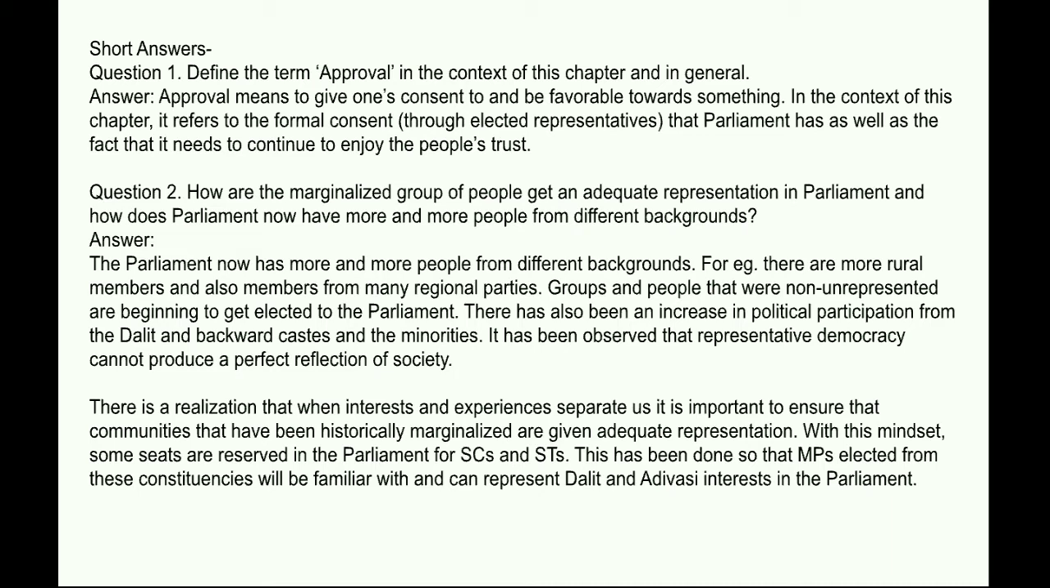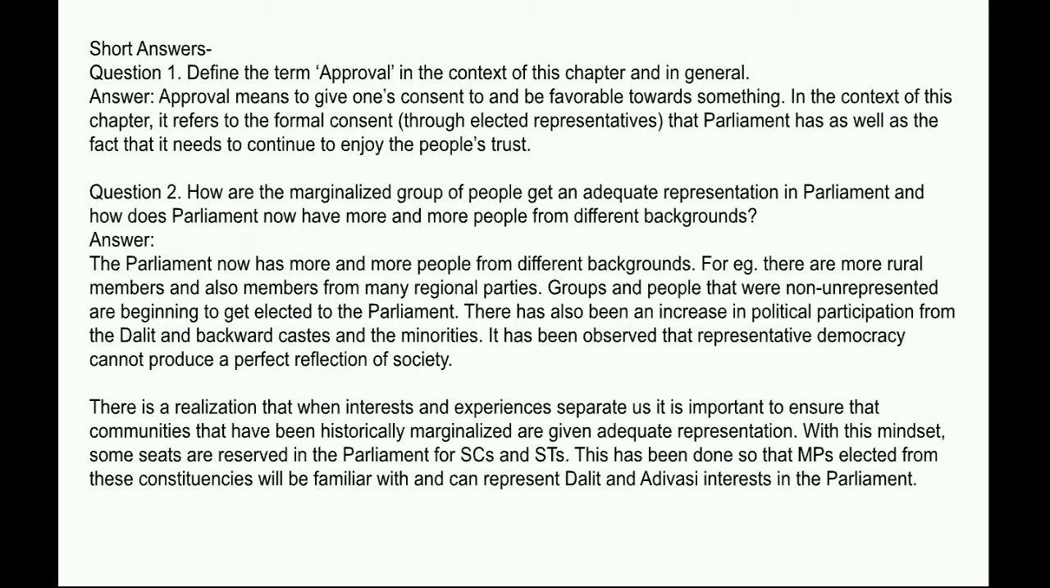Question 1. Define the term approval in the context of this chapter and in general. Answer. Approval means to give one's consent to and be favorable towards something. In the context of this chapter, it refers to the formal consent through elected representatives that Parliament has, as well as the fact that it needs to continue to enjoy the people's trust.